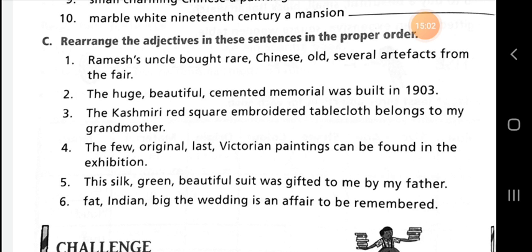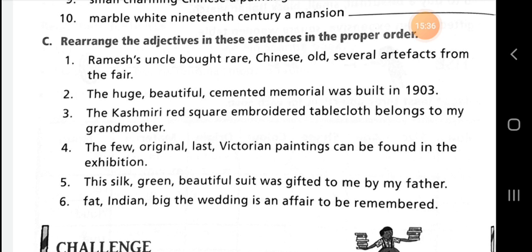Now fourth sentence. The new, original, last Victorian painting can be found in the exhibition. When we correct the order of the adjectives in this sentence, we form a new sentence, and that is: the last few Victorian original paintings can be found in the exhibition.